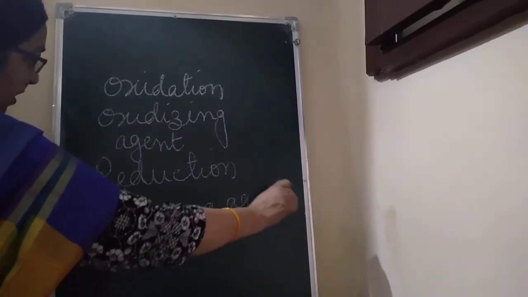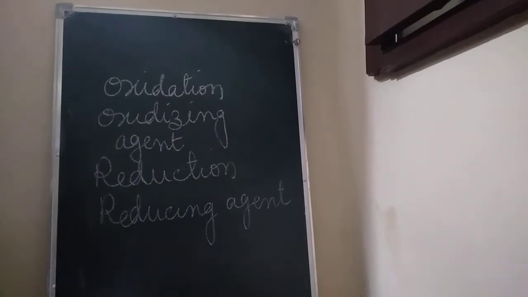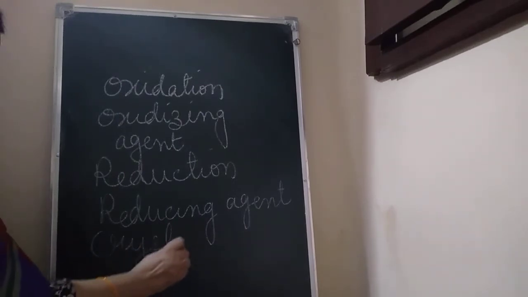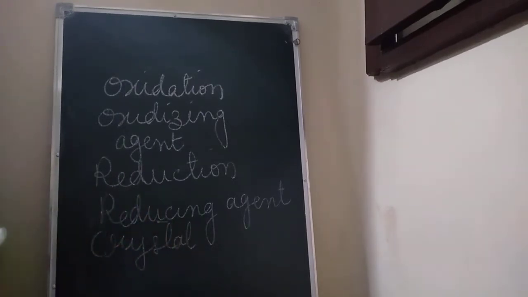Then about the reducing agent: it is one that can reduce other substances by removing oxygen from them or by supplying hydrogen to them, children. Then crystal: a solid in which atoms are arranged in a regular pattern, that is a crystal, children.